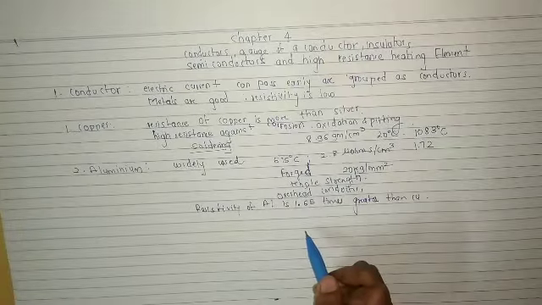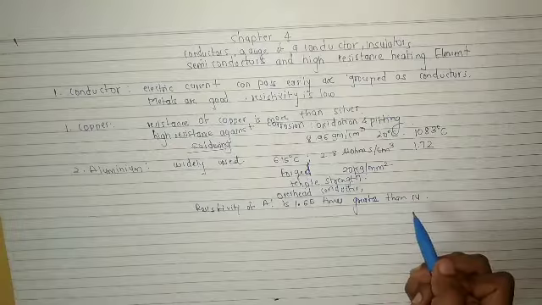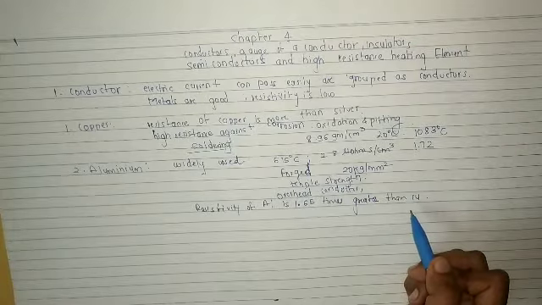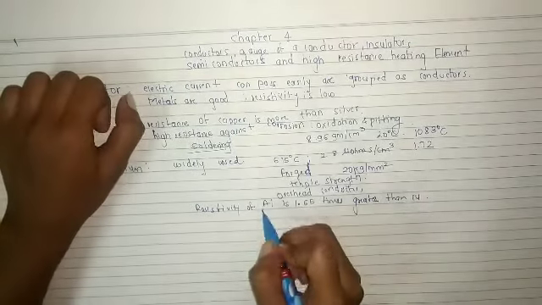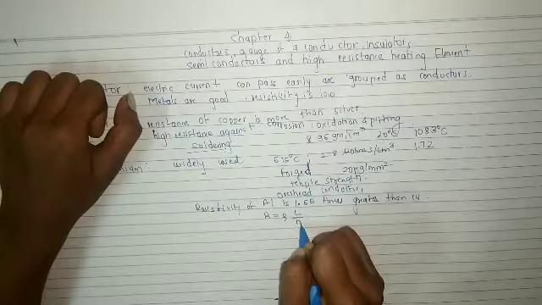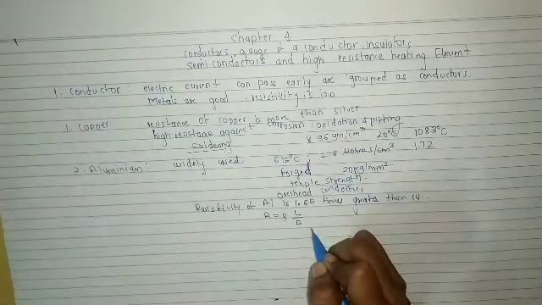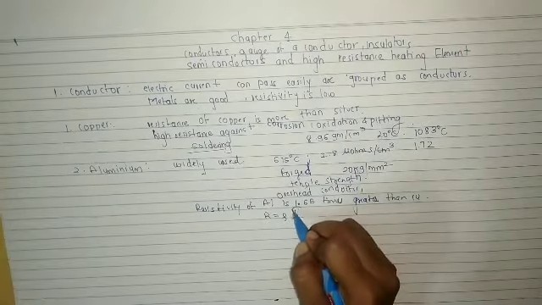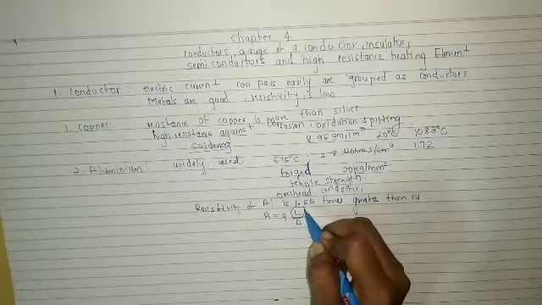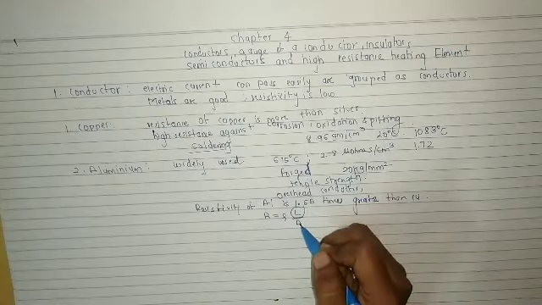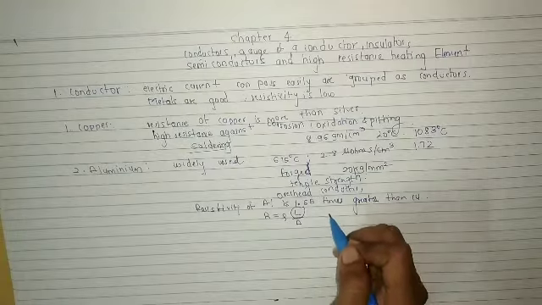If we compare aluminium and copper with equal length, the resistance of aluminium will be larger than copper. We know the resistance formula, R is equal to rho L upon A. So if we compare aluminium and copper of equal length, the resistance of the aluminium will be larger than the copper.